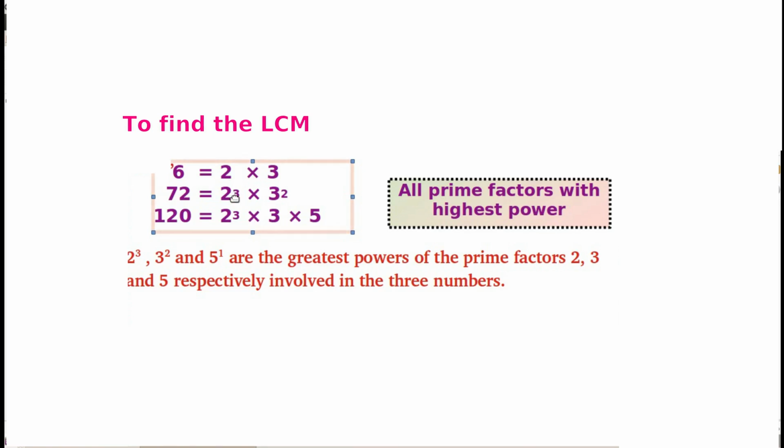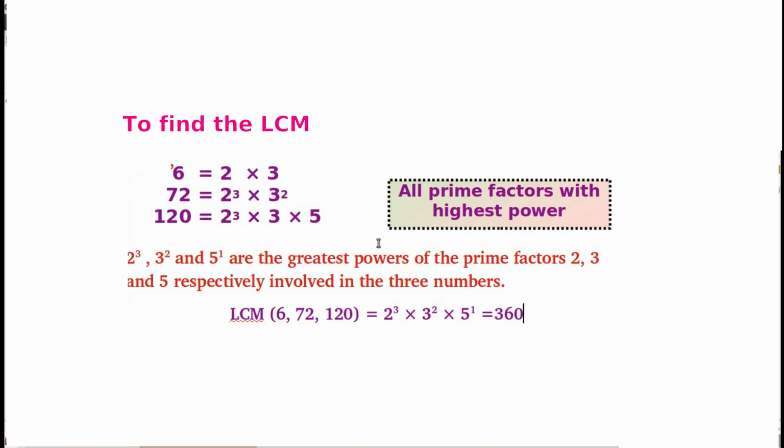The highest power of 2 is 3, the highest power of 3 is 2, and the highest power of 5 is 1. So we can take 2 cube, 3 square and 5. So 2 cube, 3 square and 5 raised to 1 are the greatest powers of the prime factors 2, 3 and 5 respectively involved in the three numbers.